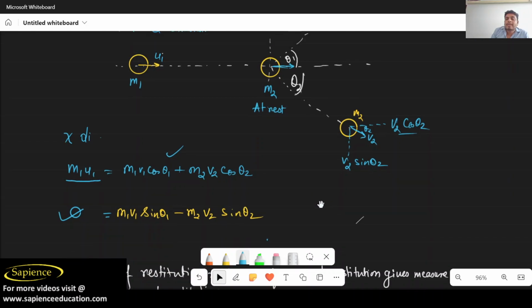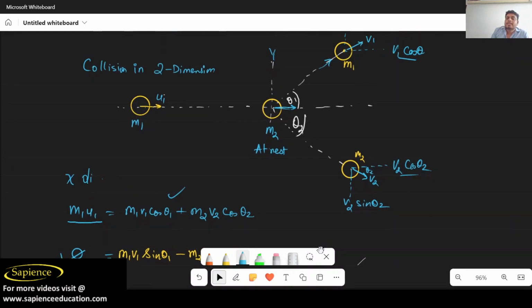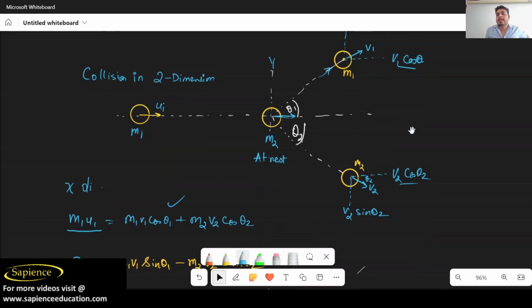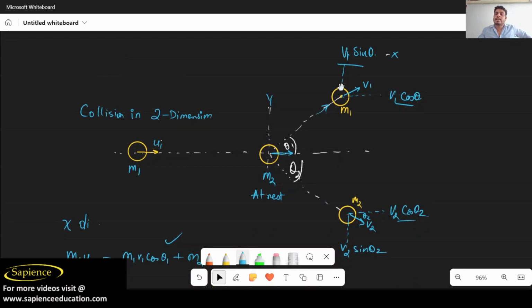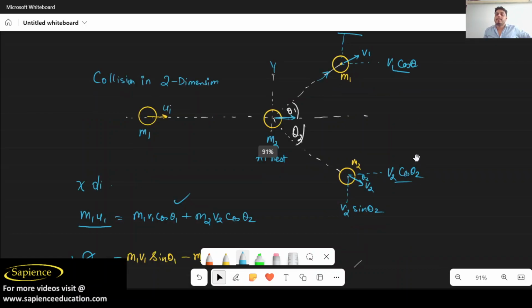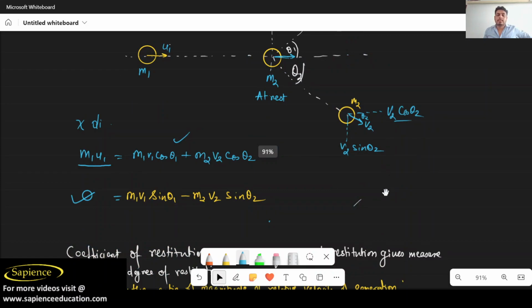Why have I written this? If the velocity component is in the upward direction, m1 v1 sin theta 1 is positive, and m2 v2 sin theta 2 is negative. So I have taken this, and we have got this equation.